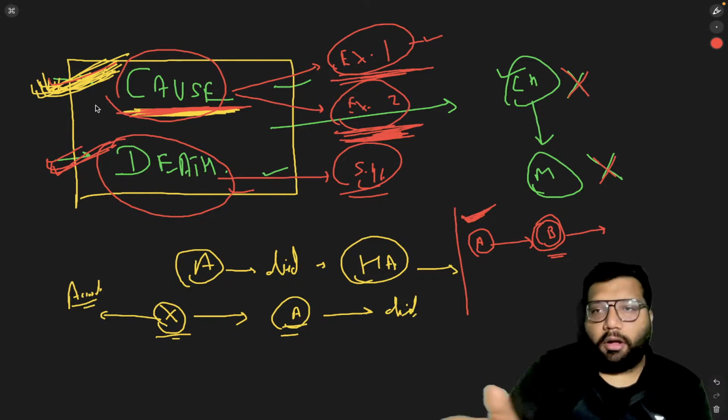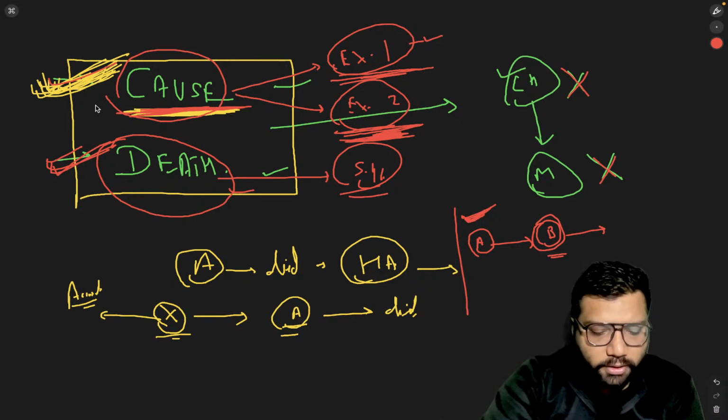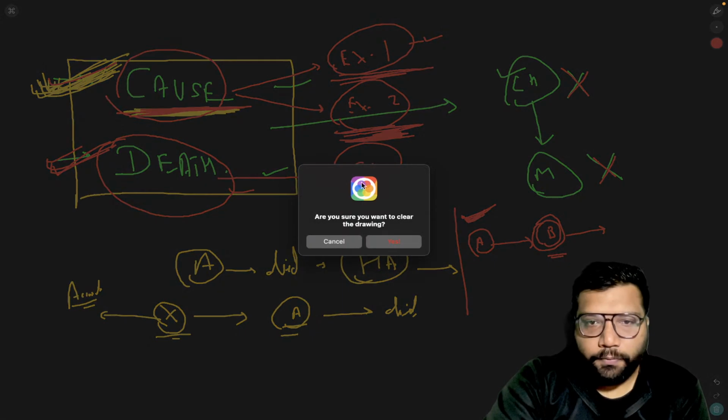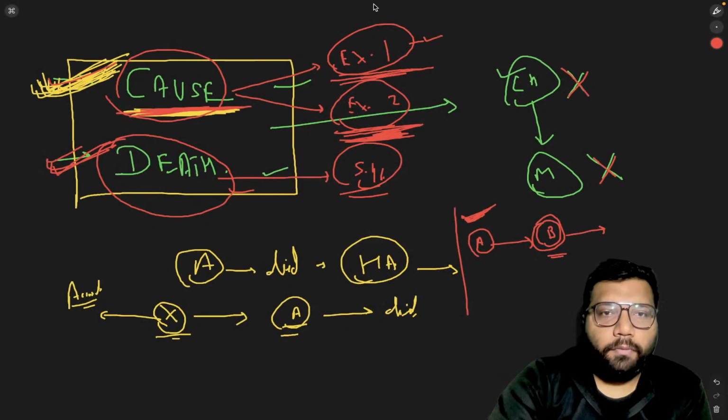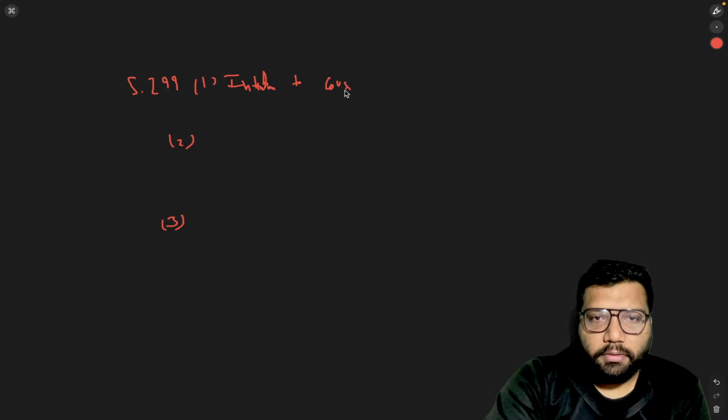Now going forward, you can divide the complete section 299 into three parts. The first part is intention to cause death.